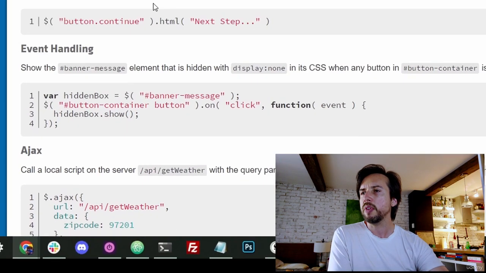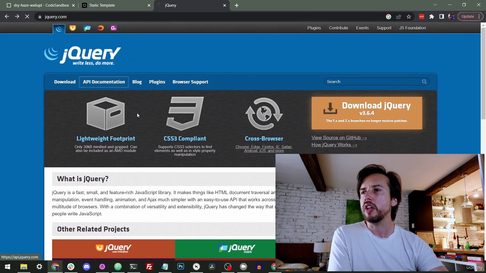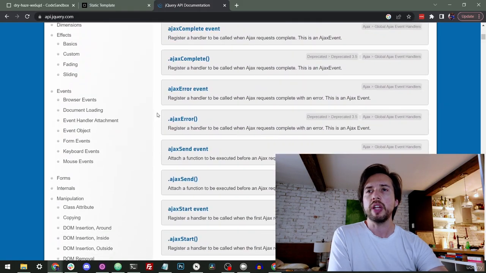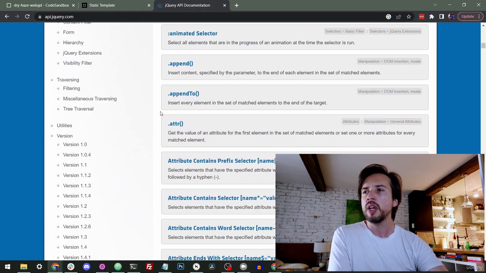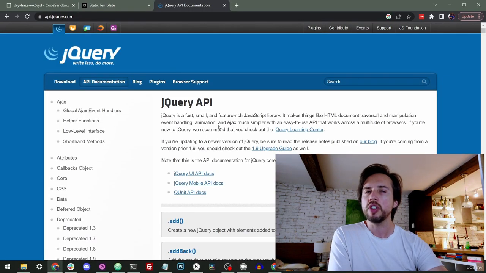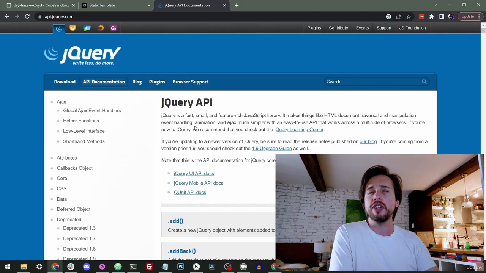There's these different types of dot something functions. Now, in the actual documentation for jQuery, I find it to be pretty confusing. It's really been around for a long time. There's a ton of stuff. It's not very easy to just move around the jQuery API documentation. So most of the time, it's going to be much, much easier to just Google stuff to find it.